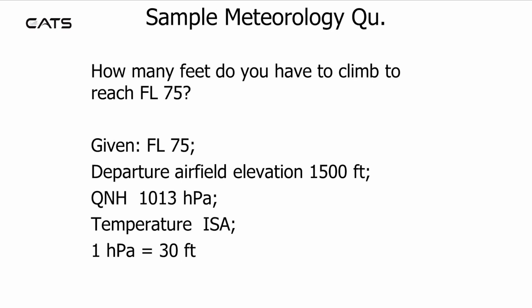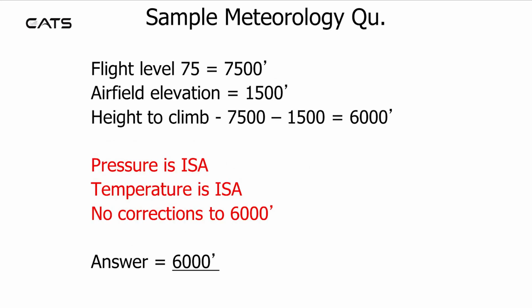Sample question. How many feet do you have to climb to reach flight level 75? Given the departure airfield elevation is 1,500 feet, the QNH is 1013, and the temperature is ISA. The pressure is ISA and the temperature is ISA, so there are no corrections to be made. The answer is 6,000 feet, the difference between 7,500 and 1,500 feet.